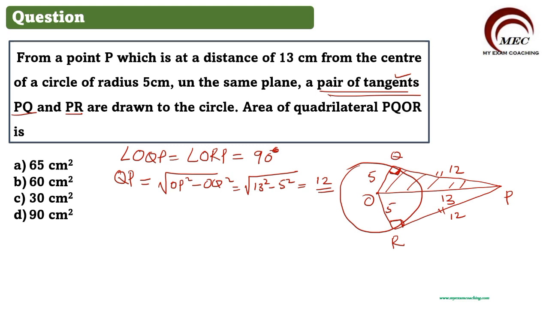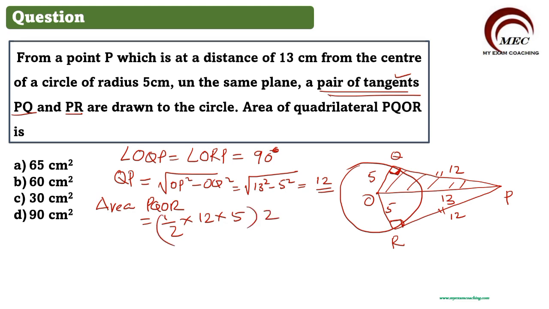Now what we want? We want area of PQOR. Area of PQOR is equal to half into 12 into 5, multiplied by 2. Why 2?